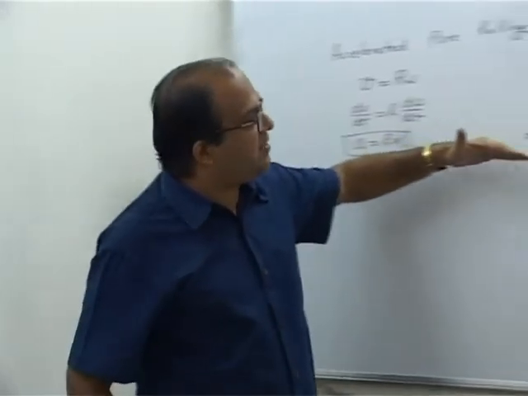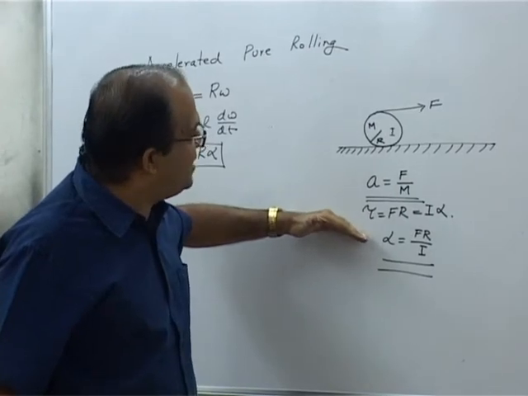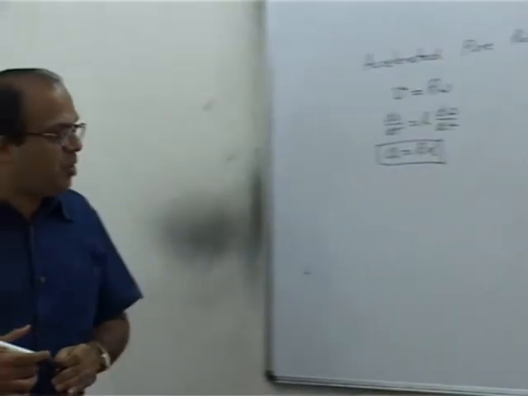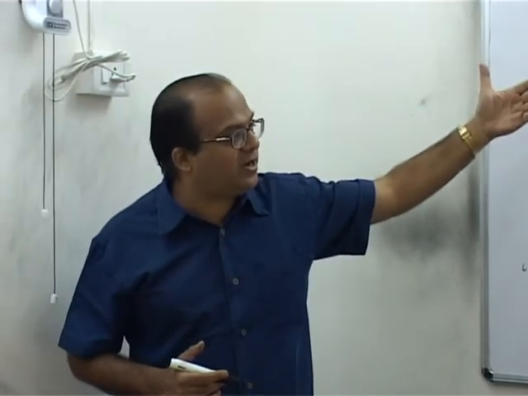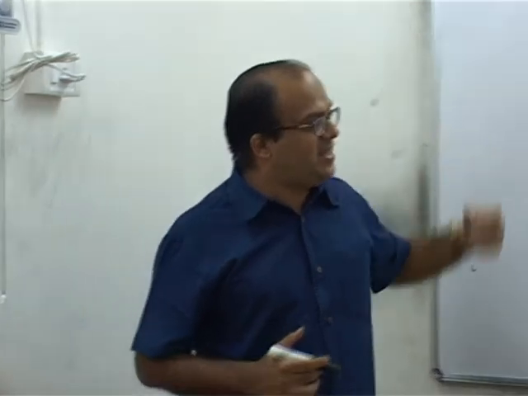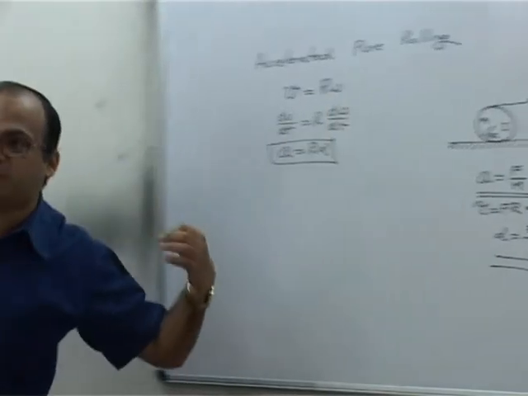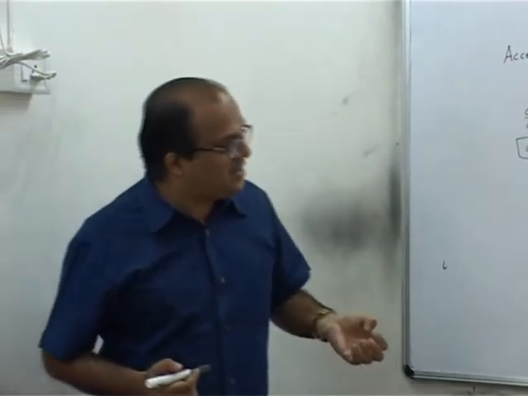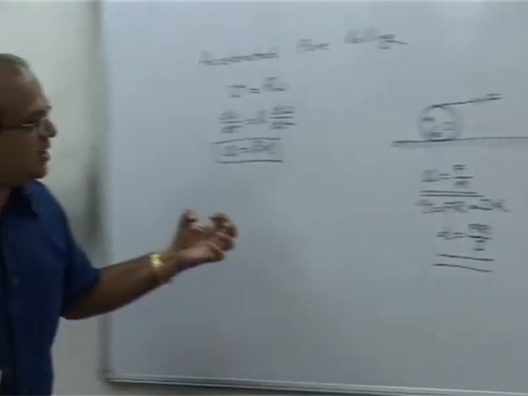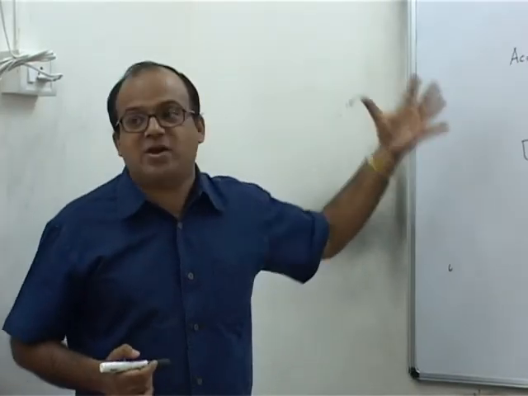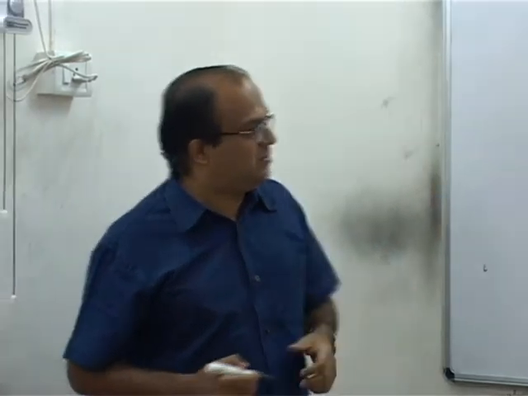If acceleration A is less than R alpha, then to support the linear motion, friction will have to act in the forward direction. If A is greater than R alpha, then to support the rotational motion, friction will act in the backward direction. If A is equal to R alpha, then friction is not required to maintain pure rolling. Friction will be equal to 0.